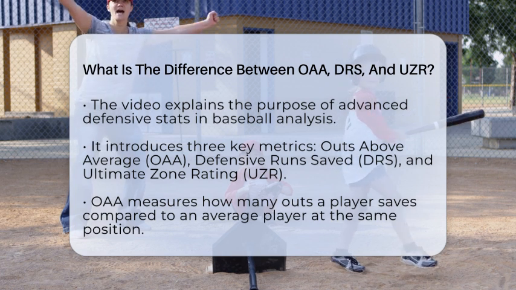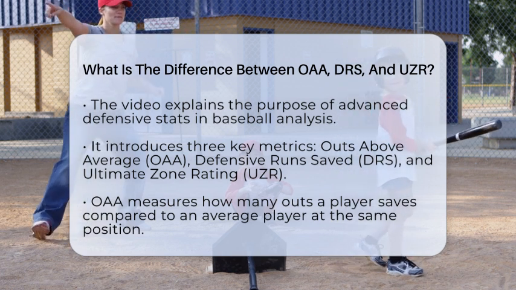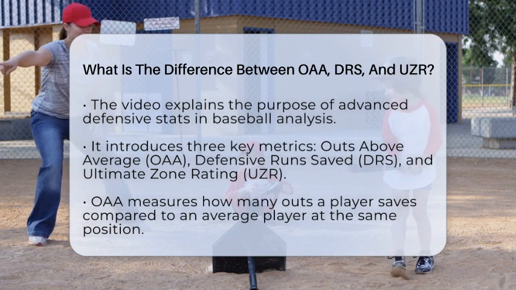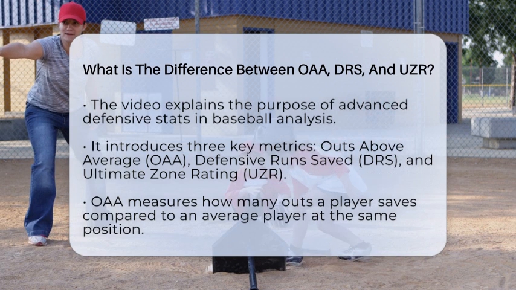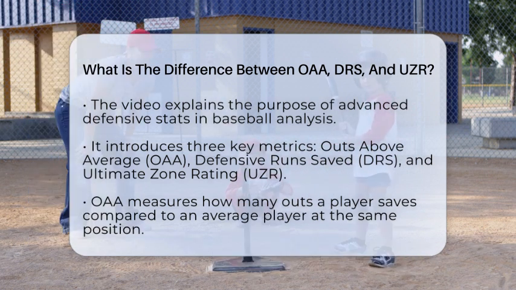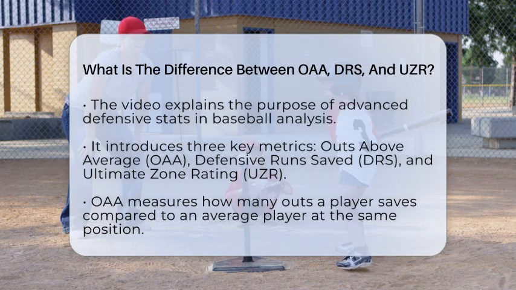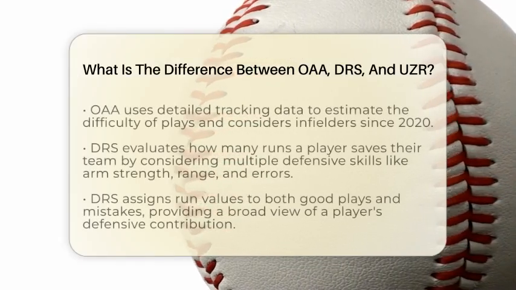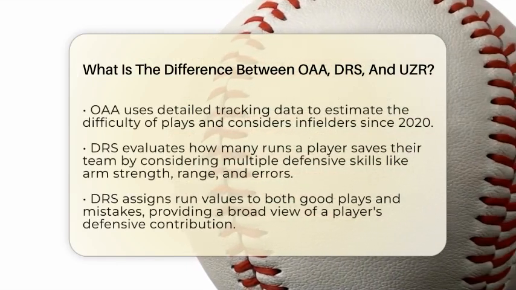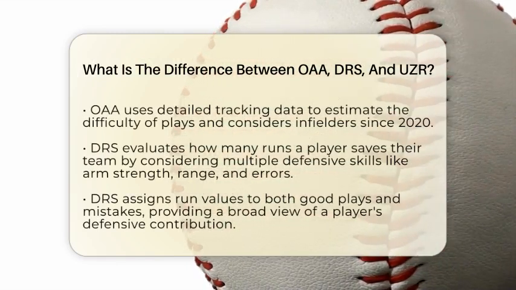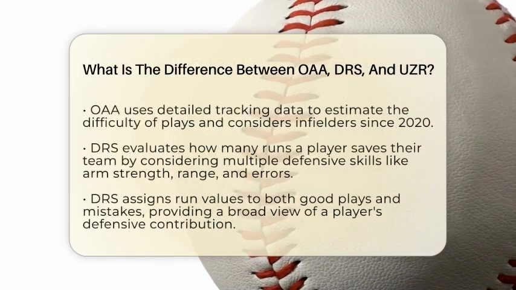Outs above average is a number that shows how many outs a player has saved compared to an average player at the same position. It uses detailed tracking data to estimate how difficult a play was. For example, if an outfielder catches a fly ball that most players wouldn't get to, they earn a high score. If they miss a ball that most players would catch, they get a negative score. It looks at plays made or missed and adds up these points over the season.